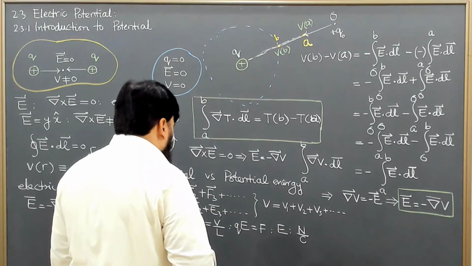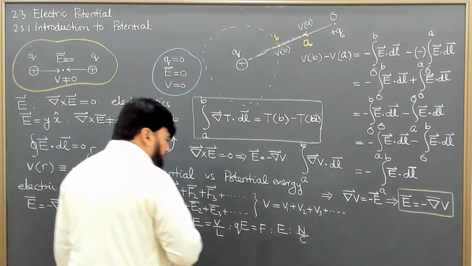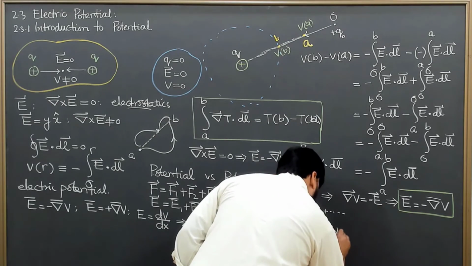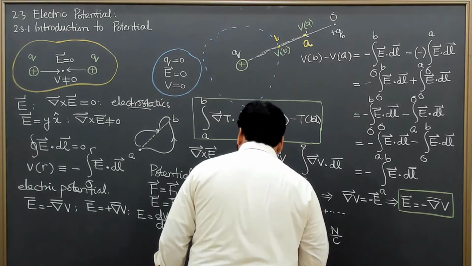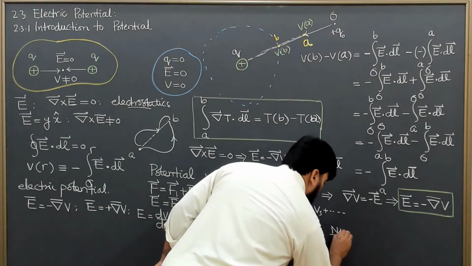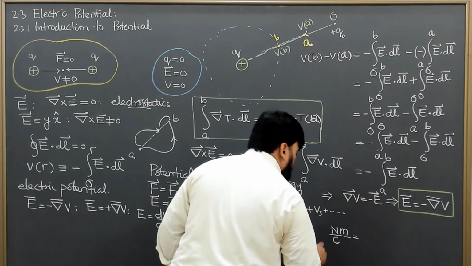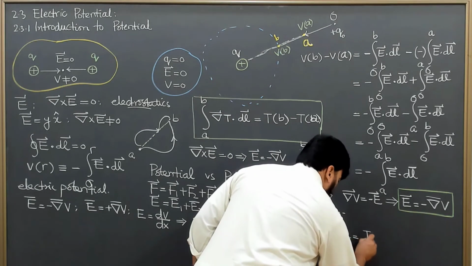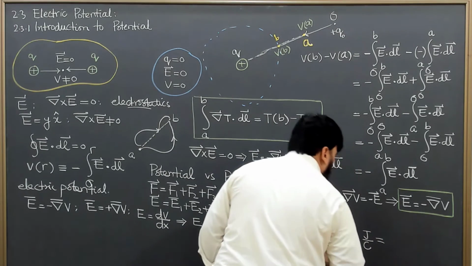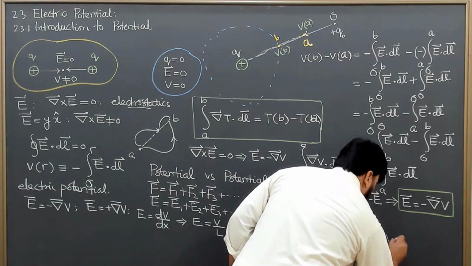And when this L is multiplied with this, meter will come in here, and this is equal to Newton meter, which is joule per coulomb, and the joule per coulomb is defined as volt.